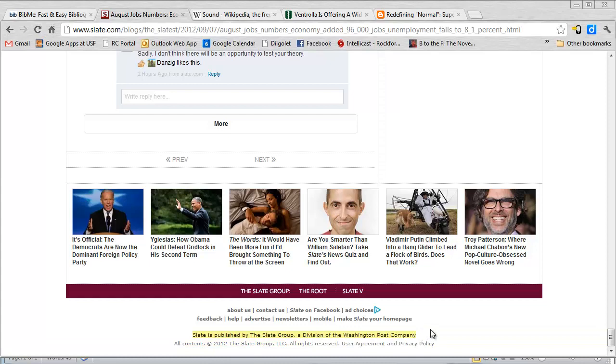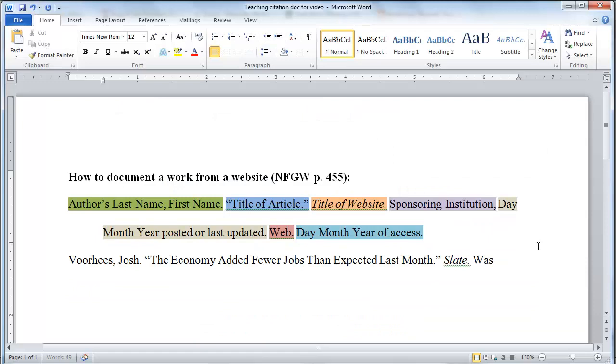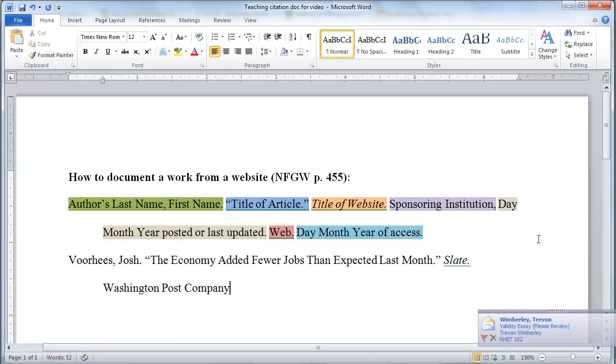That means that I have an option. Yes, folks, citations are sometimes optional, you can do them one way or the other. There isn't always a 100% right way. I'm sorry to break your mind open like that. I could say the Slate Group for the sponsoring organization, or I could say Washington Post Company. I'm going to go with that one because it seems kind of bigger, right? Now you notice I'm not putting this in italics because in the example there, it's not in italics.